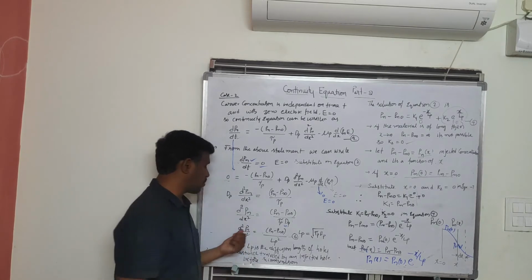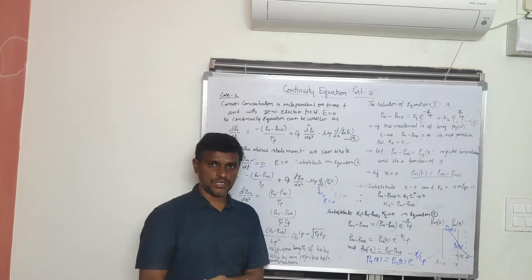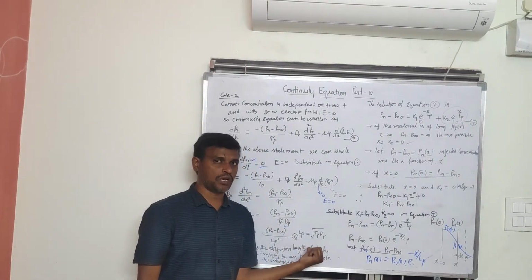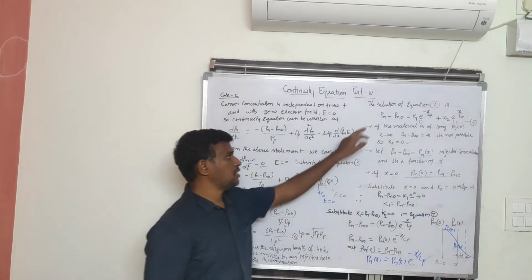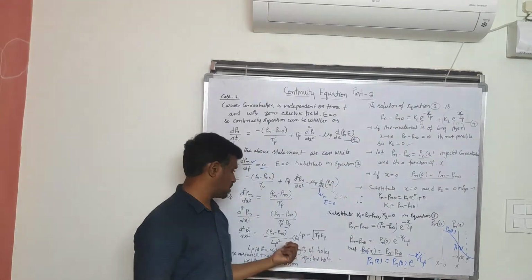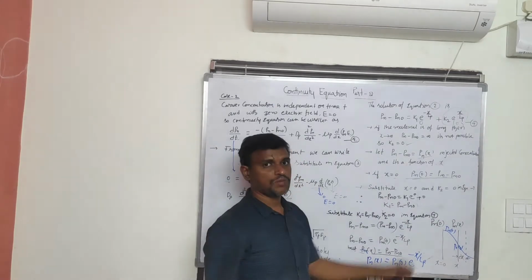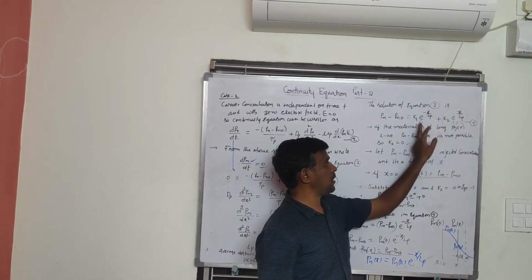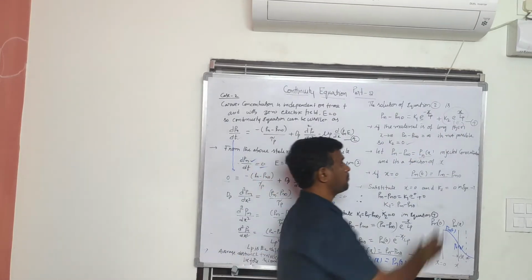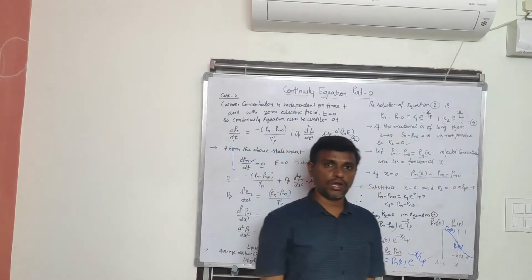Now d square Pn by dx square is equal to Pn minus Pn naught by Lp square. It is a second order differential equation. The solution of equation number 6 is Pn minus Pn naught is equal to k1 into e power minus x by Lp plus k2 into e power x by Lp. Now we have to find the constants k1 and k2.